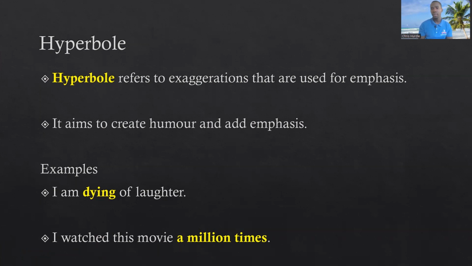What is hyperbole? But before we get into that, we need to understand how it is pronounced. English is not a phonetic language, so you can have words that have some strange pronunciations, okay? So hyperbole refers to exaggerations that are used for emphasis. We all know what an exaggeration is. So whenever we employ exaggerations, we are using hyperbole. You can think of hyperbole as just an exaggeration.